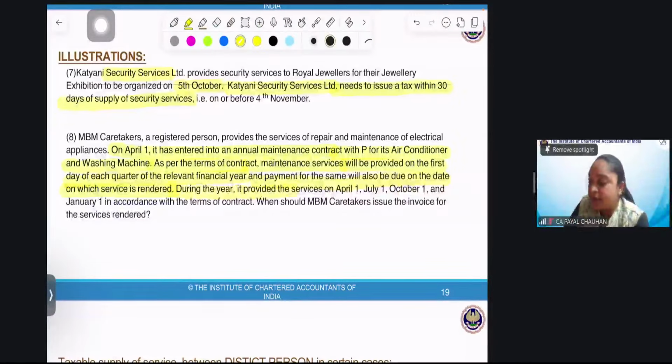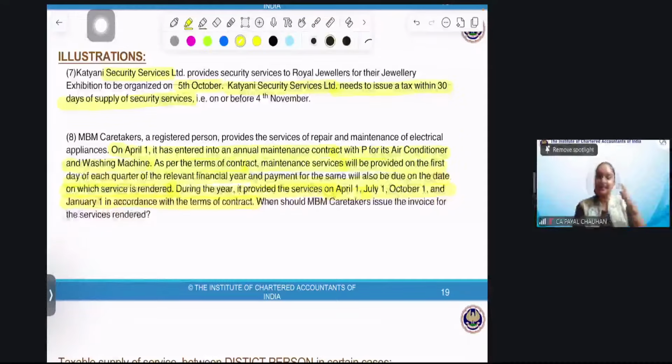During the year, it provided services on April 1, then July 1, October 1, and January 1 in accordance with the term of contract. And you people remember when it's a continuous supply of service, continuous supply. Continuous supply is 3 months or beyond 3 months? More than 3 months. Beyond 3 months.